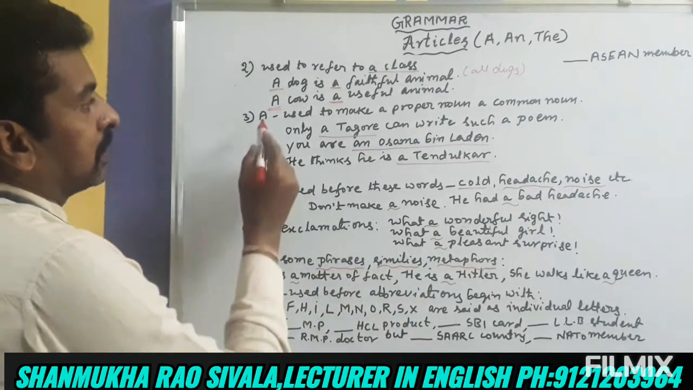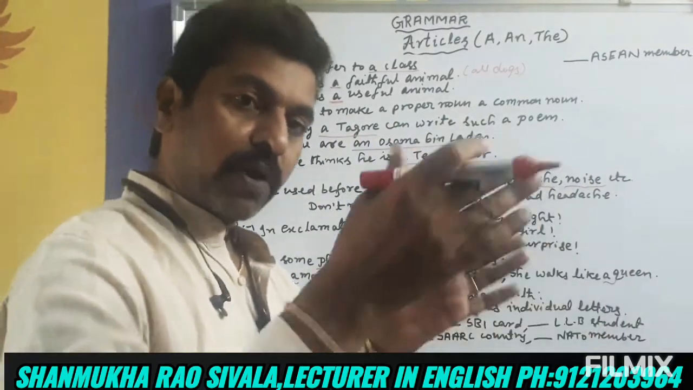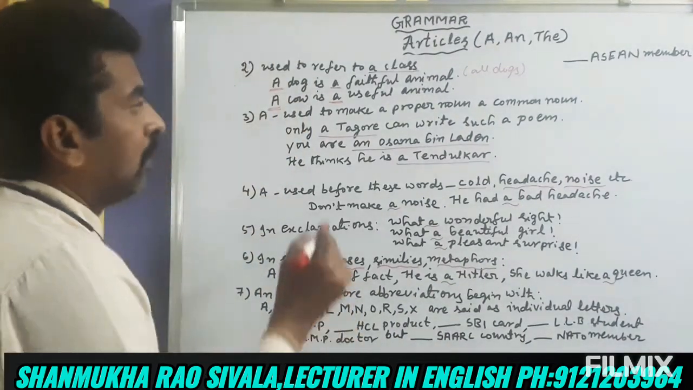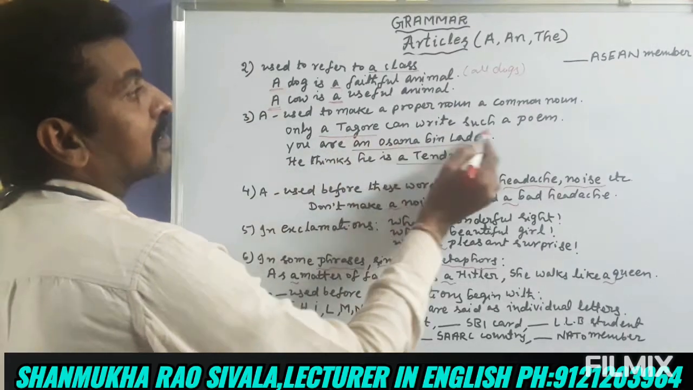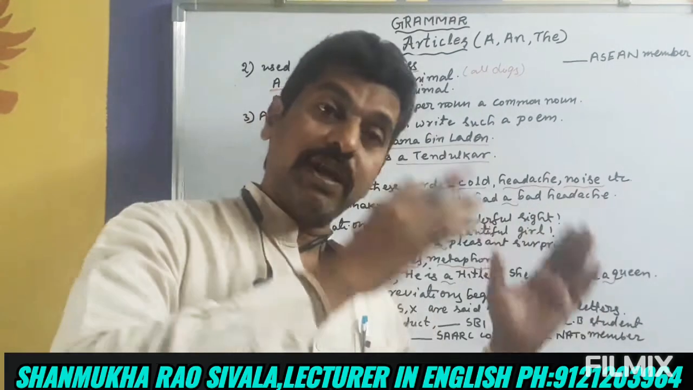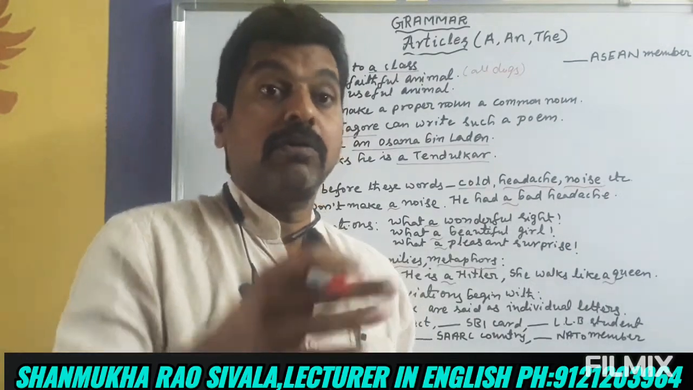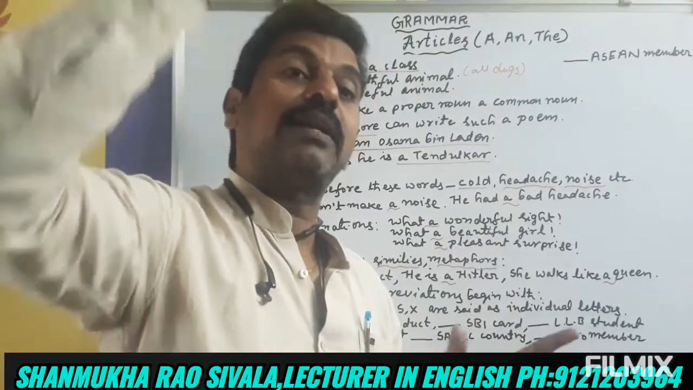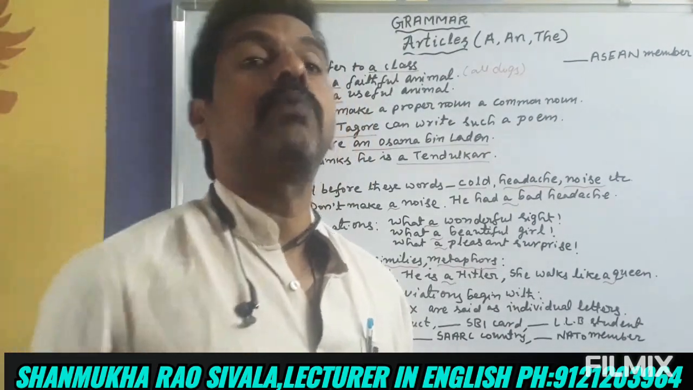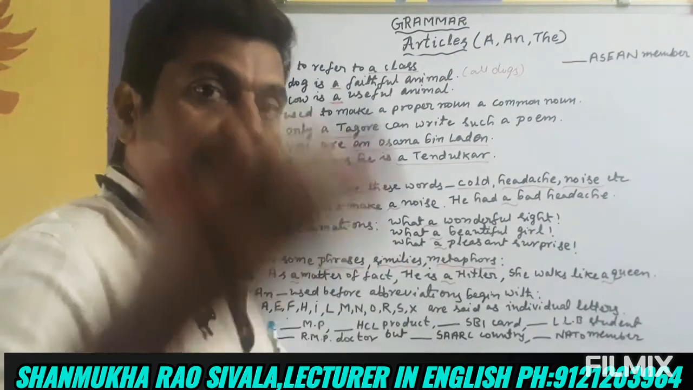Next, the third use: a is used to make a proper noun a common noun. When we use a proper noun as a common noun, we use a before it. For example, only a Tagore can write such a poem. The poem is a great poem. Only a great person like Tagore can write such a great poem. Not Tagore himself, but a person as great as Tagore. Only such a great person can write such a poem. Only a Tagore.